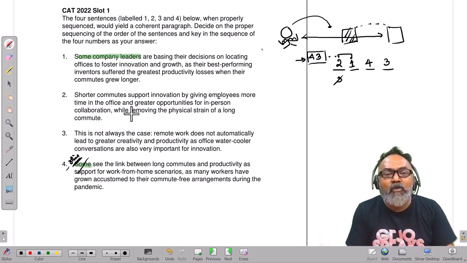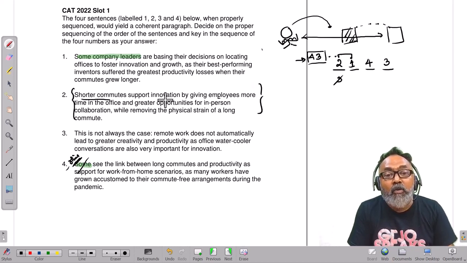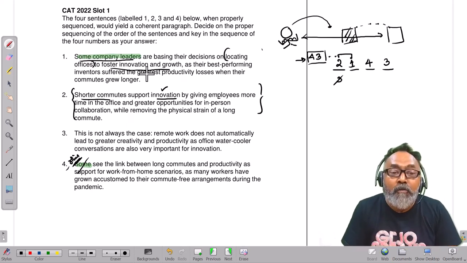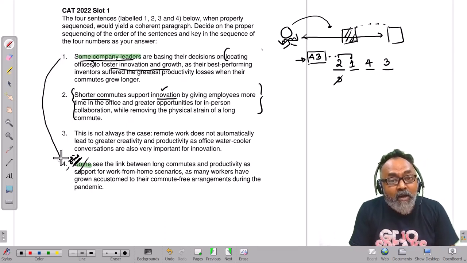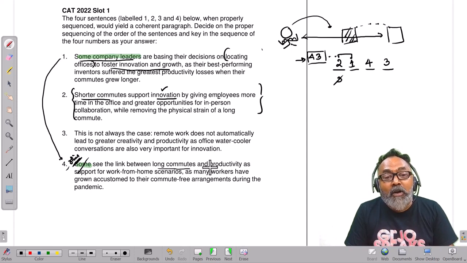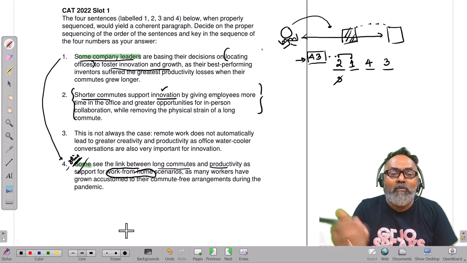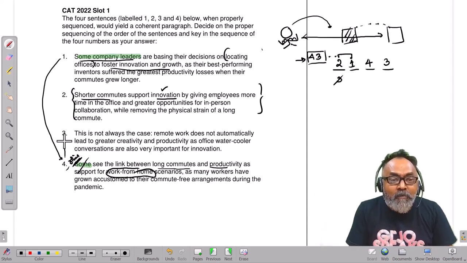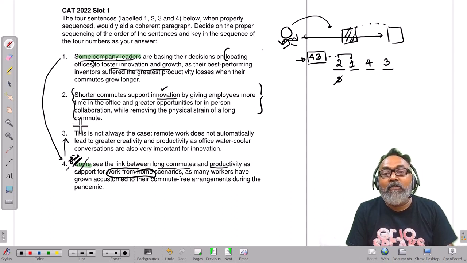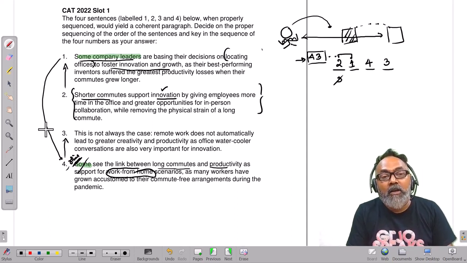So we say that there is a claim that is being made: shorter commutes support innovation. Great. Okay, so some company leaders are basing their decision on locating offices to foster innovation. They are changing their office location. What are some others doing? They see the link between long commutes and productivity as support for work from home scenario. Then they just sit at home. But then the author is saying that that is a problem. So this is 2, 1, 4 and 3.